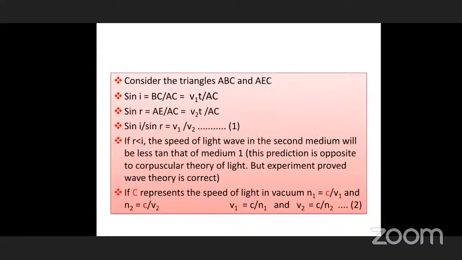Now, finally, consider the triangles ABC and AEC. From those two triangles, what is angle I? It is better to note down the diagram. You can easily understand. Sin I is BC by AC, and sin R is AE by AC. You see that diagram?